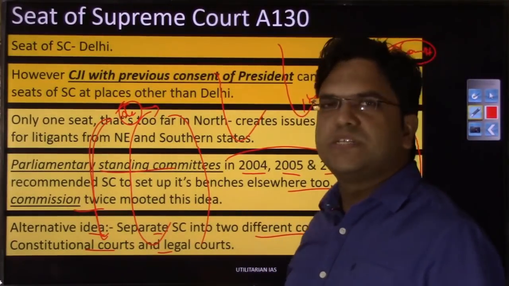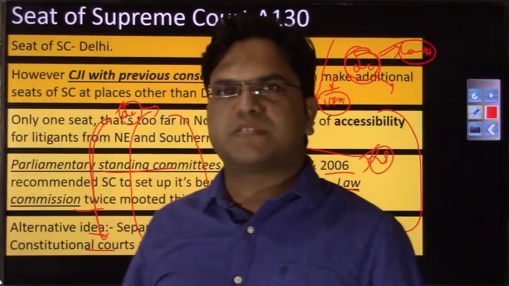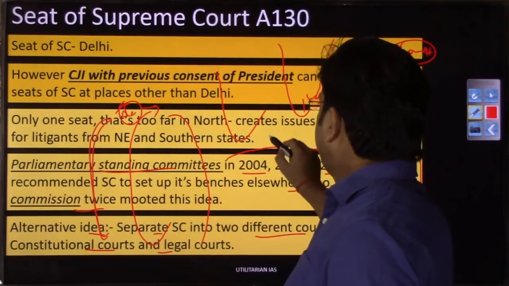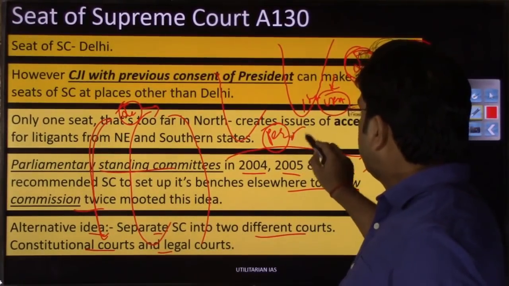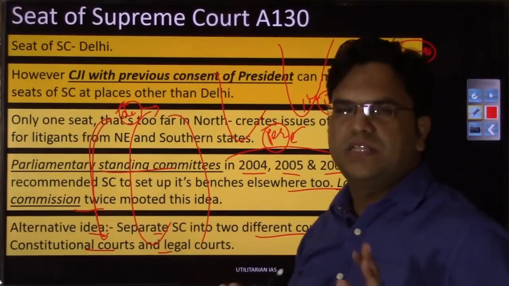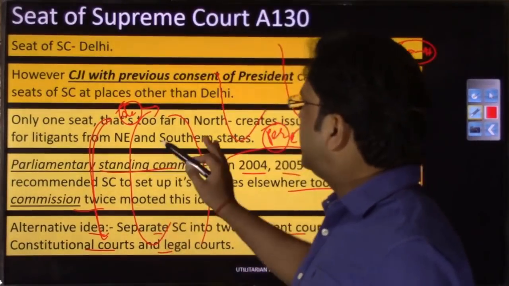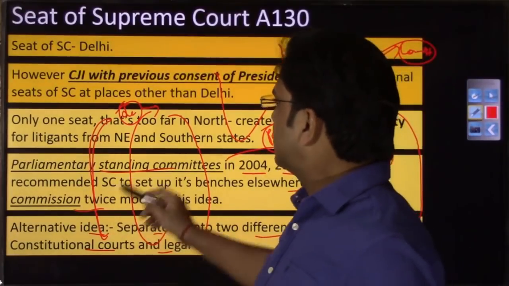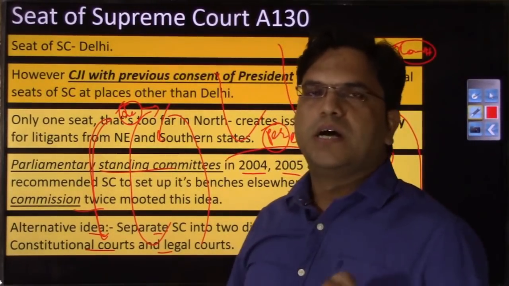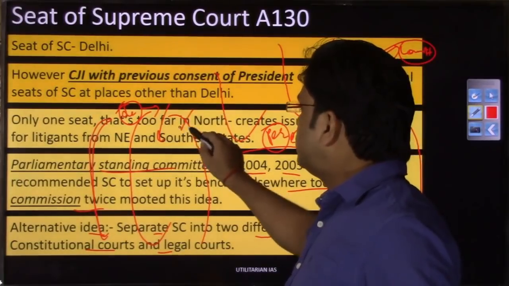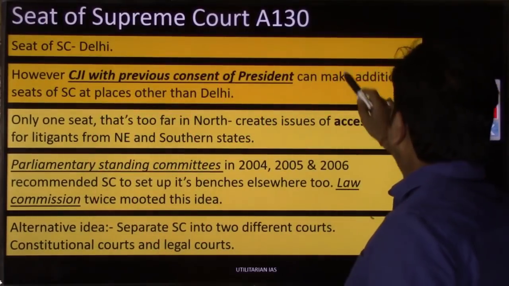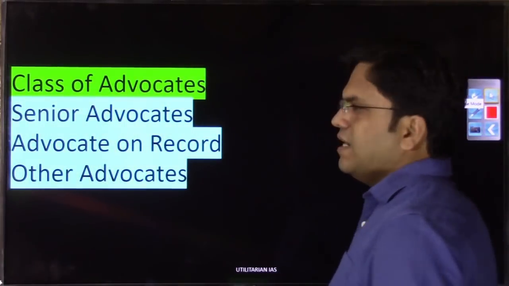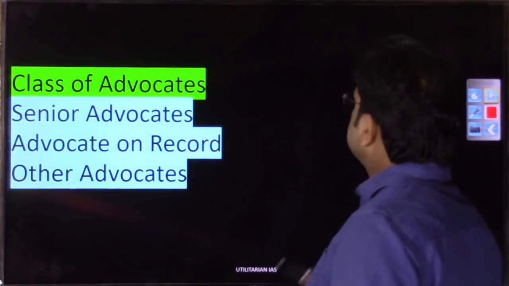So in the second lecture, whatever we discussed about the qualification, the mode of appointment, how the judges will be removed, those are, as I have already explained, topics from which the prelims question will be framed. But for topics like this, whenever editorials are written on these kinds of topics, there is one particular slide dedicated to this area itself: if I have to frame a question in the mains, if I am the examiner, and I have to frame it from the Supreme Court, what area will I pick up questions from? So we are not having this discussion here; as I told, we do have one dedicated slide to discuss from which area a mains question can be framed. Now we are discussing this class of advocates.